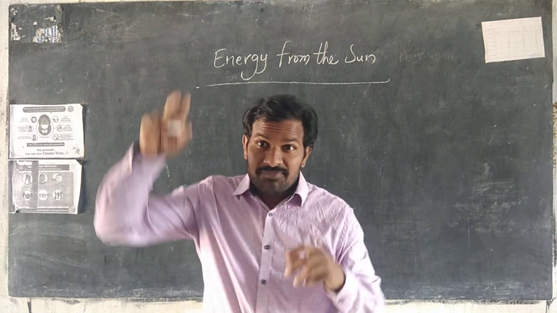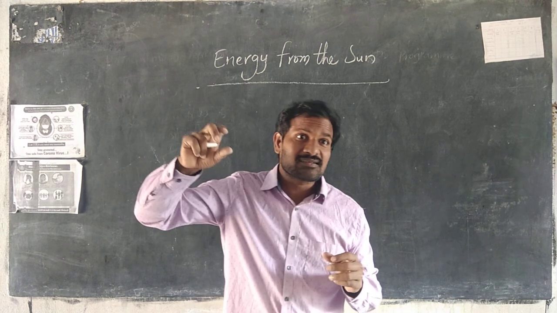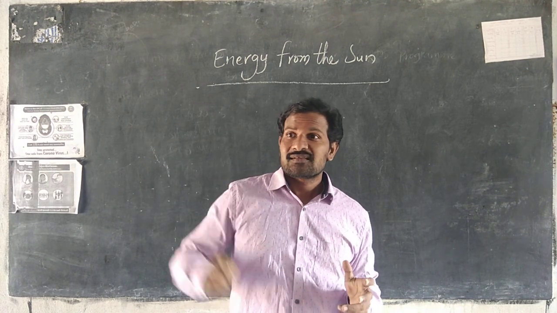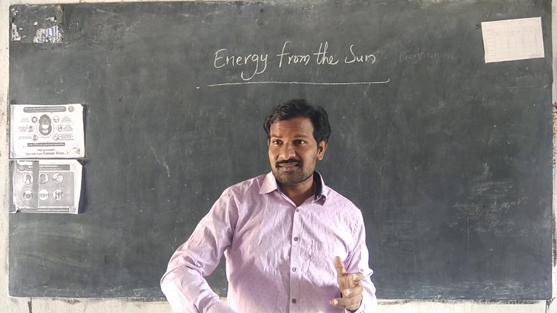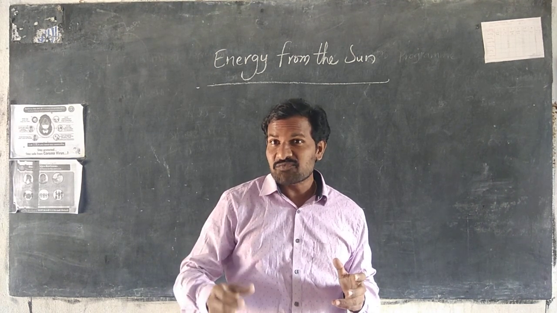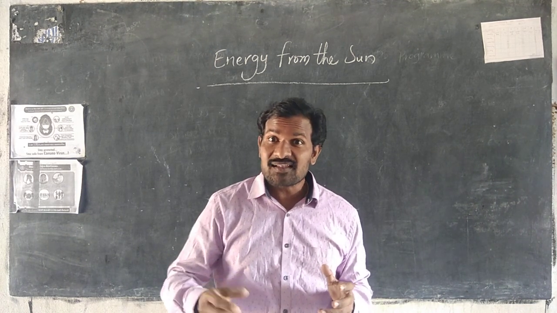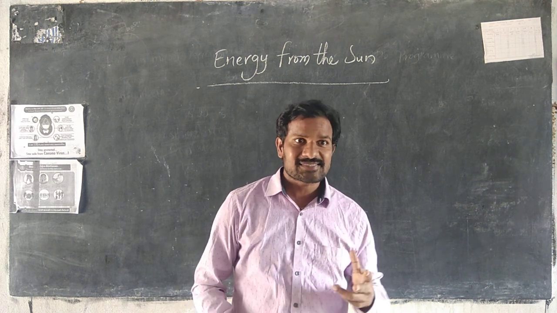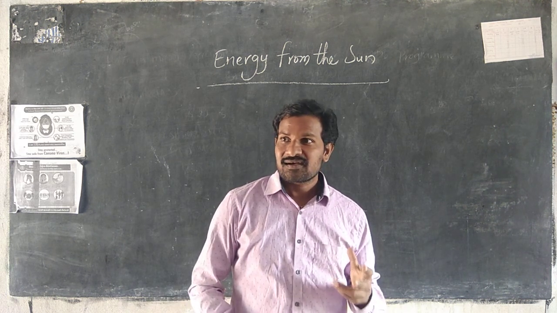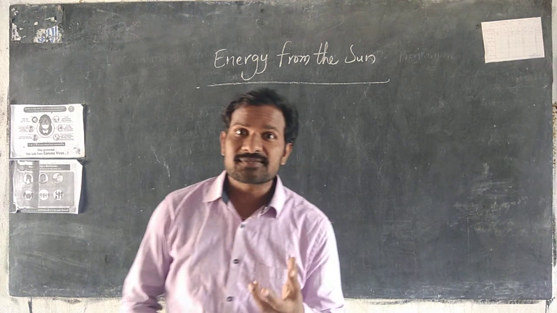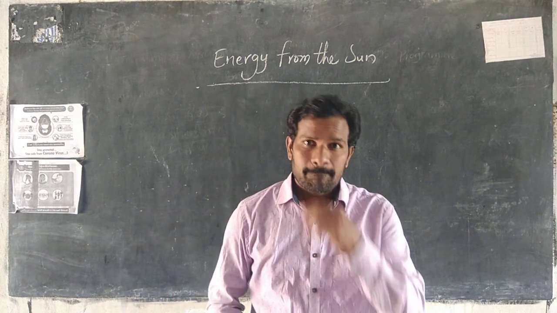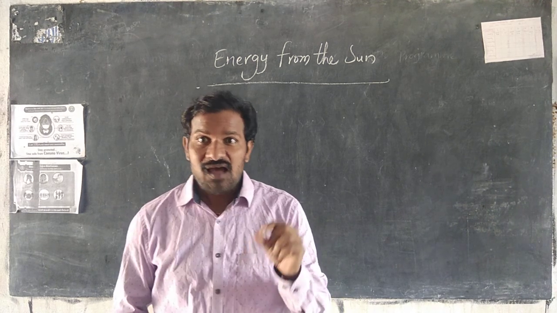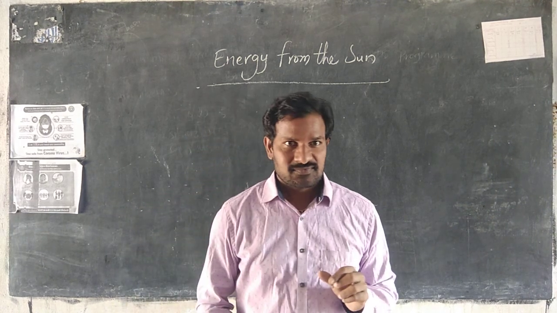But some things we can't feel. What are they? The sun's rays that fall on the earth. Harmful rays also fall on the earth. What are the harmful rays of the sun?